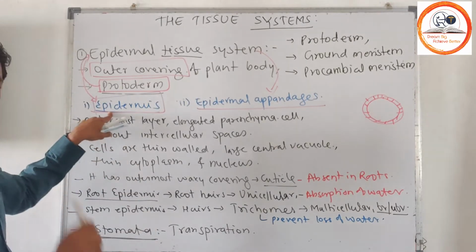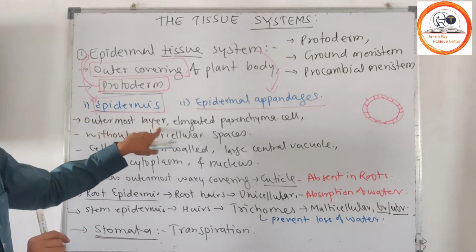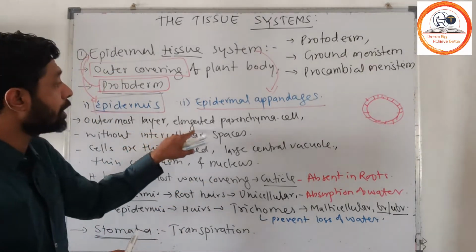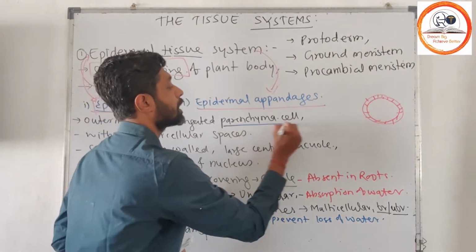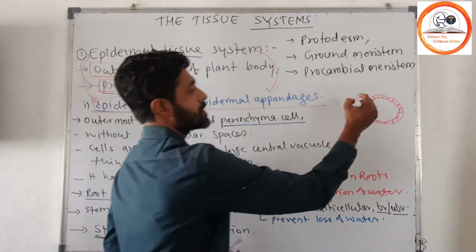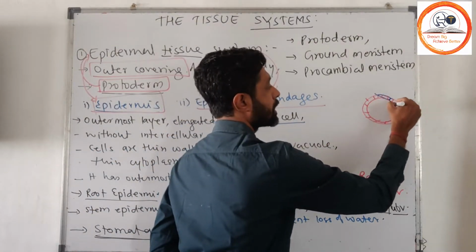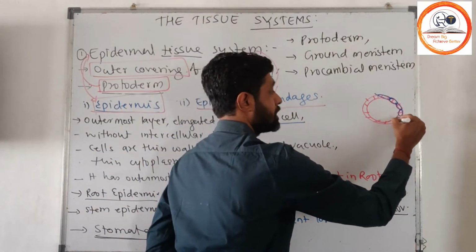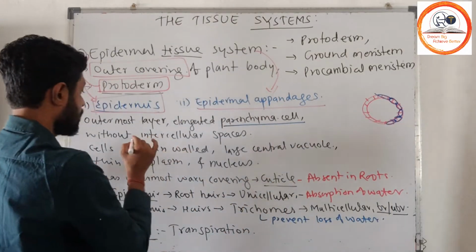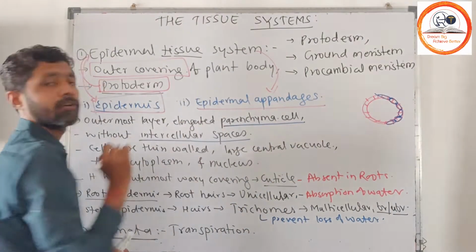Epidermis is the outermost layer of elongated, most importantly elongated, parenchymatous cells, and these cells are arranged without any intercellular spaces.